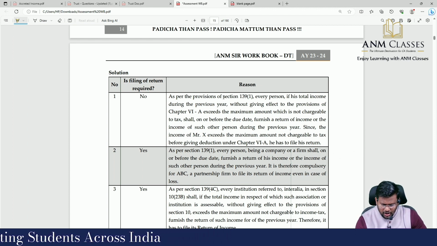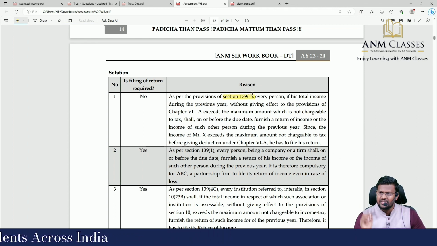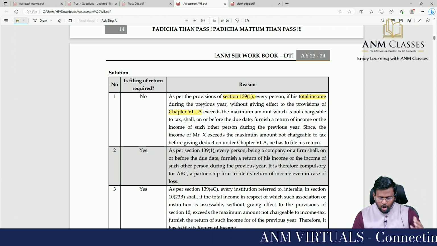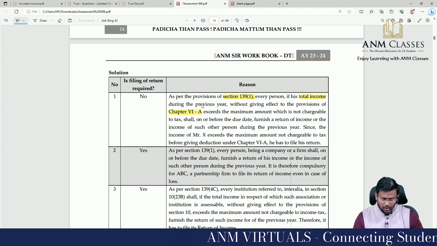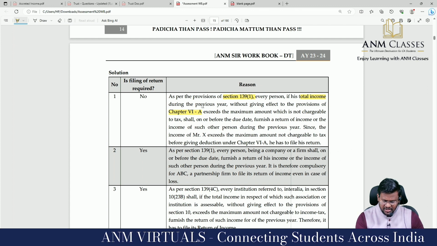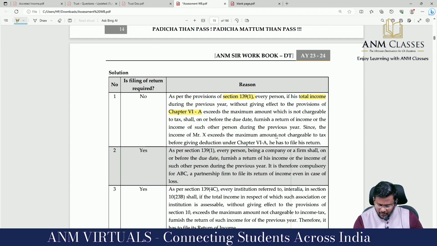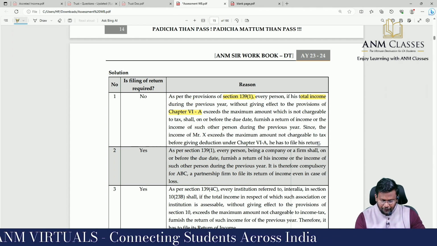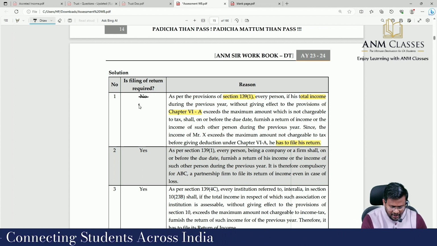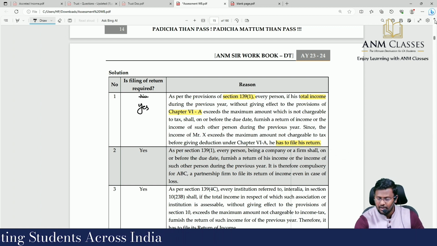As per the provisions of 139(1), every person, if his total income during the previous year without giving effect to the provisions of Chapter 6A exceeds the maximum amount which is not chargeable to tax, shall on or before the due date furnish a return of income or the income of such other person during the previous year. Since the income of Mr. X exceeds the amount not chargeable to tax before giving deduction under Chapter 6A, he has to file his return of income. Yes, he has to file the return of income.